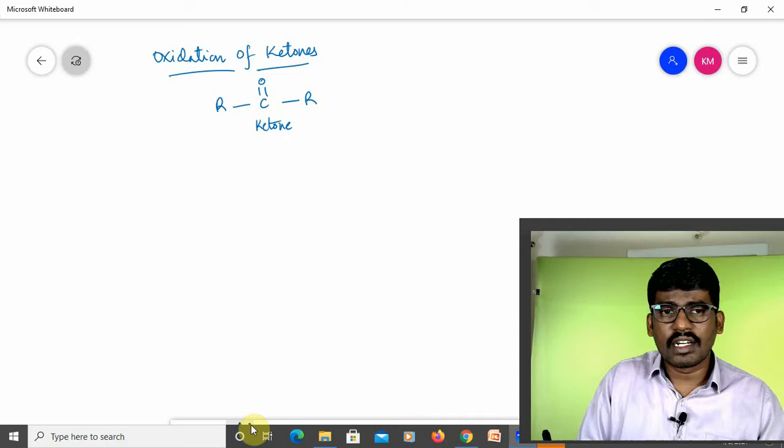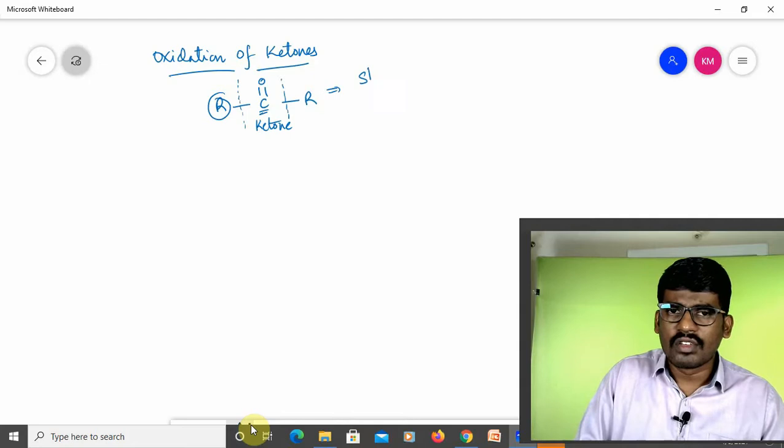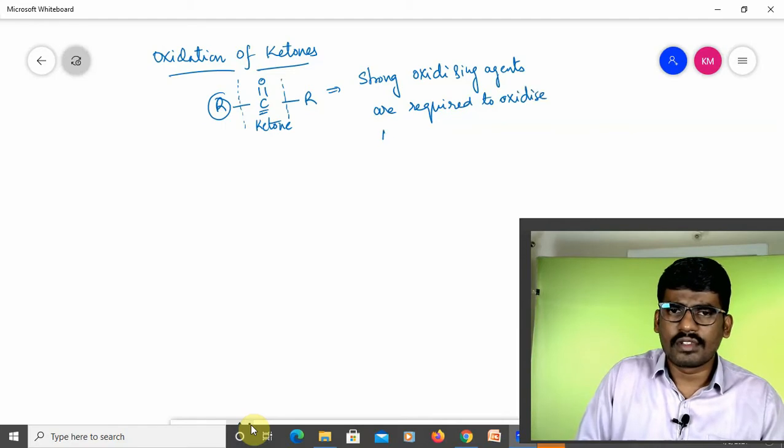A mild oxidizing agent cannot oxidize ketone. Why? Because it is carbon and it is carbon. There is no hydrogen attached to the carbonyl carbon. We have to break this carbon-carbon bond. That's why strong oxidizing agents are required to oxidize ketones, as it involves breaking of the C-C bond.